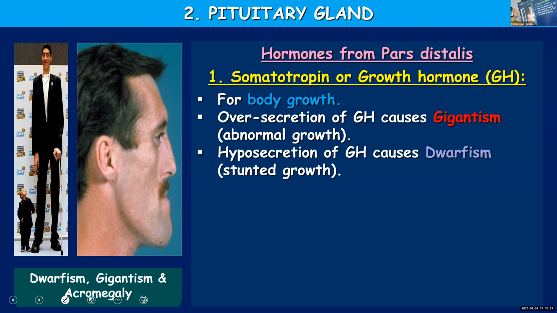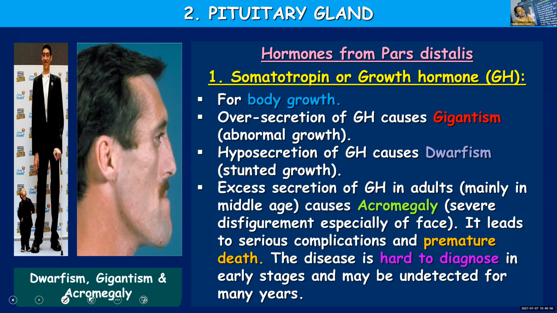And on the other hand, hyposecretion means not enough. A less amount of growth hormone release can cause a situation known as dwarfism or stunted growth. Here in the figure, you can see a dwarf as well as a giant. Both dwarf and giant you can find. One is caused by excess secretion and one is caused by the deficiency of growth hormone. So a balanced release of the growth hormone is essential to bring about proper growth of